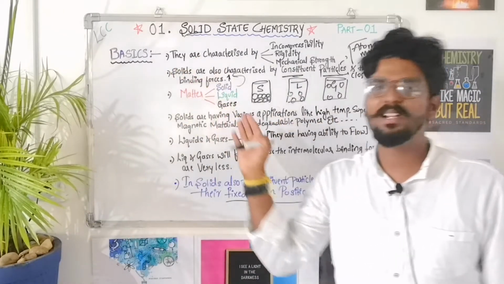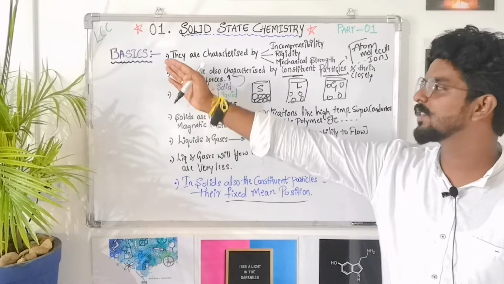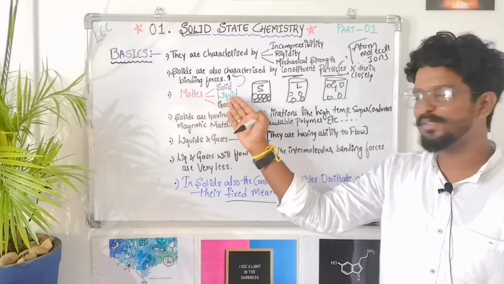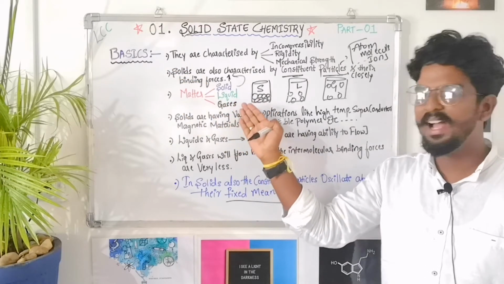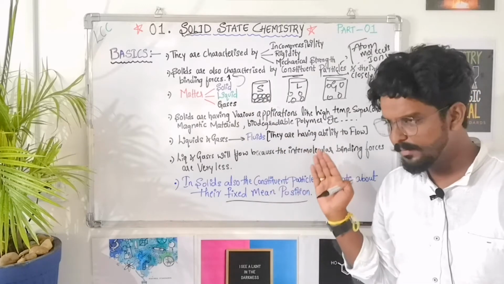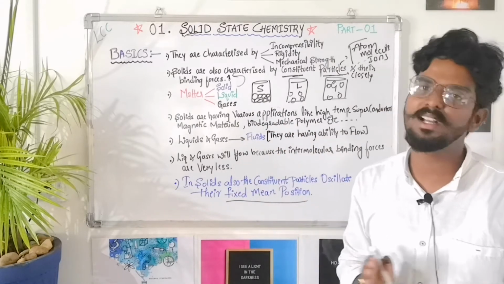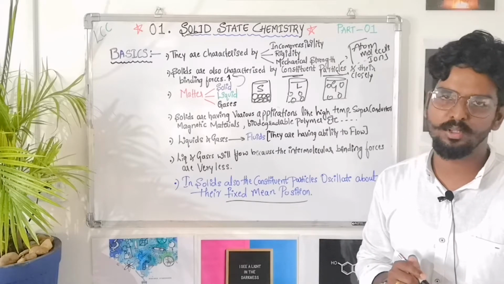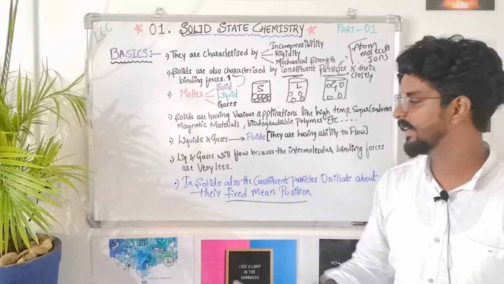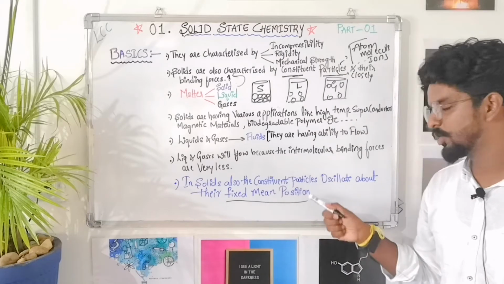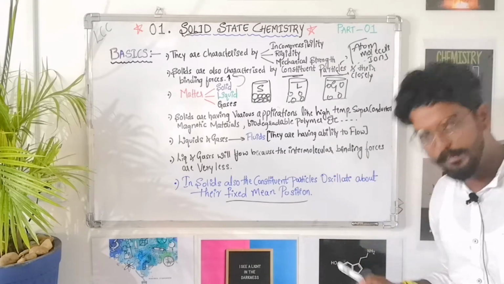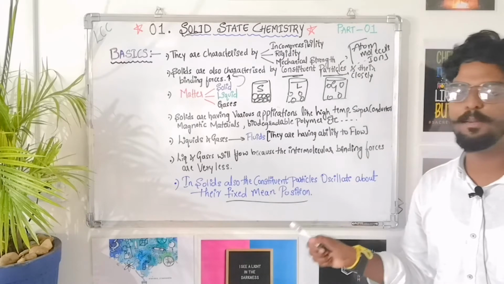These are the basic things of the solids, how the solids are characterized, how they are differentiated from liquids and gases, why liquids and gases are fluidic in nature and why solids are not fluidic in nature. And the very important thing here is that in solids also the constituent particles oscillate or vibrate along the fixed mean position.